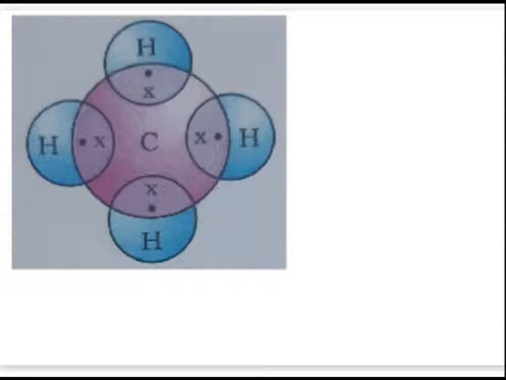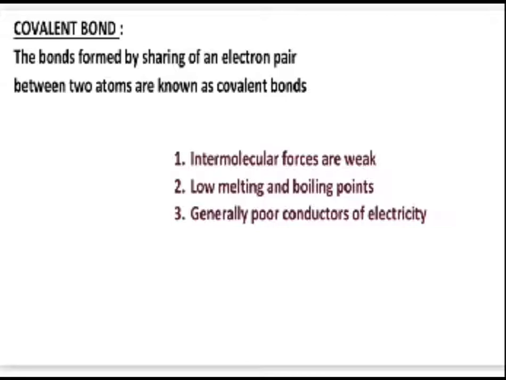Now what you can observe in this case is that the bonds are formed by the sharing of an electron pair between 2 atoms. Even in the case of H2, which we have seen, in the case of the O2 molecule, as well as in the case of the methane molecule. So here we come to our next concept, that is the concept of covalent bonding. Such bonds which are formed by the sharing of an electron pair between 2 atoms are known as covalent bonds.